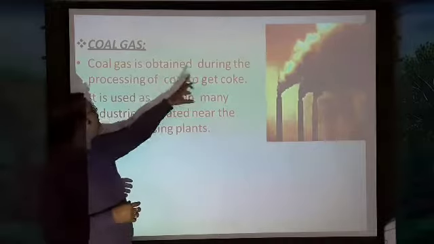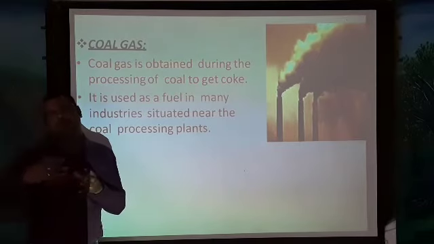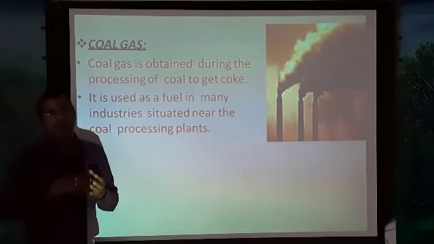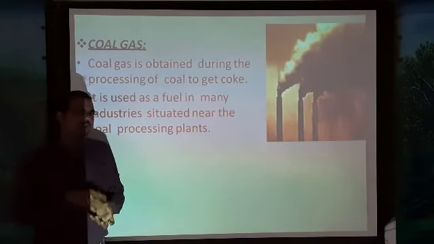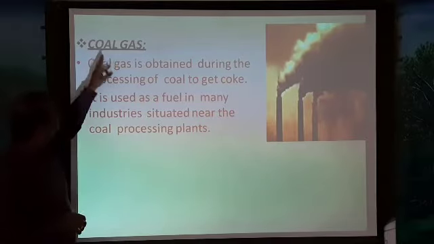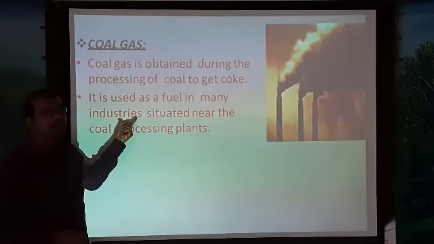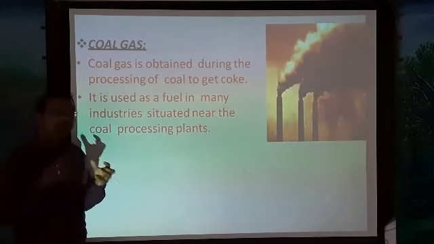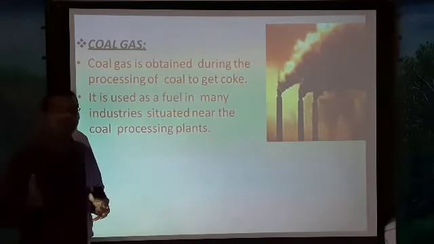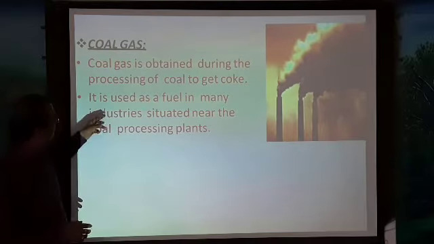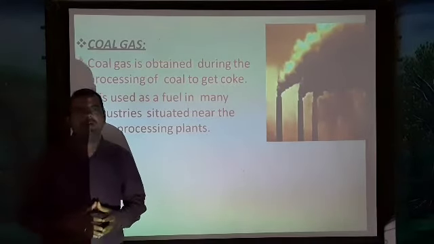The coal gas is obtained during the processing of coal to get coke. Coke is also one of the products of coal. During conversion of coal into coke, a gas is liberated during that process. Such gas is what we call coal gas. It is used as a fuel in many industries. Usually those industries which use this coal gas are situated near the coal processing plants. Okay, so these are some important points about coal.